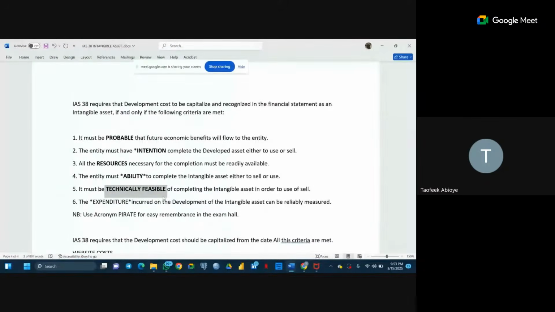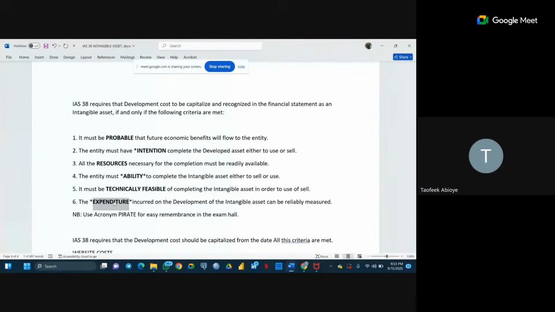You can't embark on a project that is so clearly technically impossible to complete and say you want to recognize it. It must be something technically feasible that you have the capacity and you are going to complete in a real sense. And the last one is that the expenditure incurred on the development stage of the intangible asset can be reliably measured. The cost must be reliably measured.